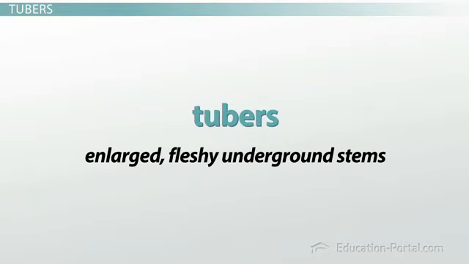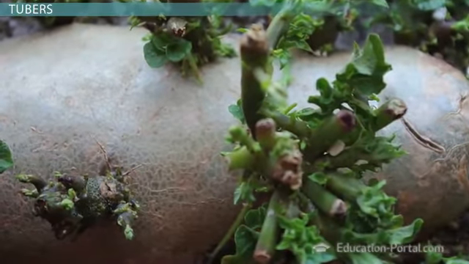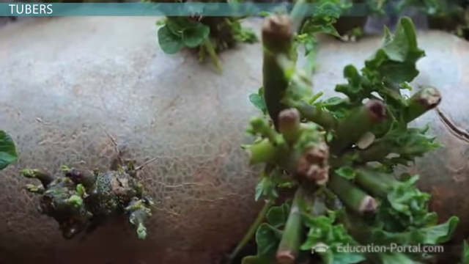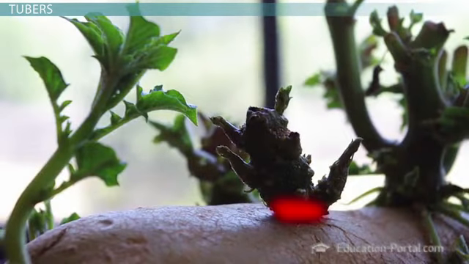While potatoes do not always reproduce by using tubers, if you've ever left a potato for too long, you know that new potato plants can develop from the tuber. These new stems start on the eyes of the potato, and if you plant a potato with new growth from the eyes, a potato plant will develop. We can see the stems starting to develop on the eyes of the potato here. You can even see that leaves have started to develop.